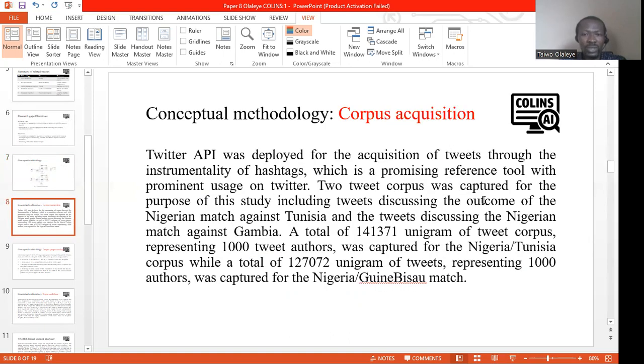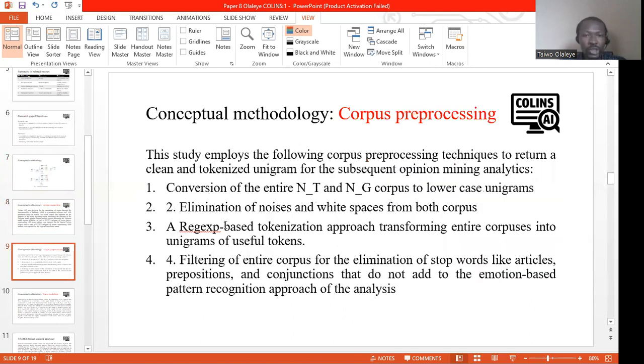For corpus acquisition, the tweets were acquired during the course of the matches between Nigeria and Tunisia, and Nigeria and Guinea-Bissau. A total of 14,141,371 tweet corpus, representing 1,000 tweet authors, was captured during Nigeria versus Tunisia, while 127,072 tweets, representing 1,000 authors, were captured for the Nigeria versus Guinea-Bissau match.